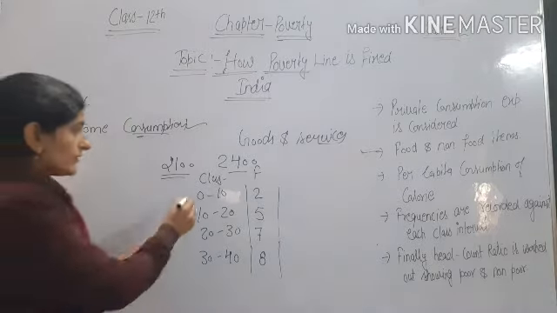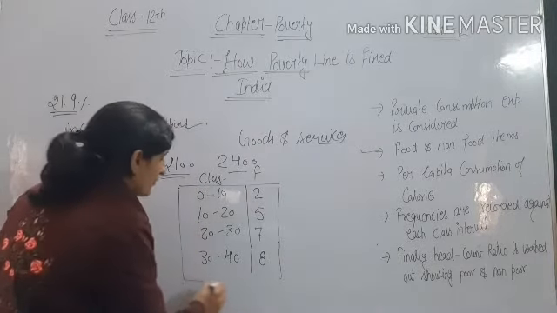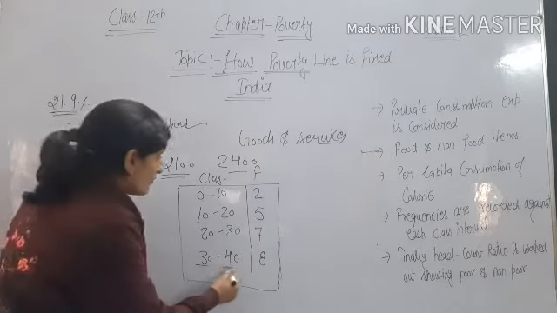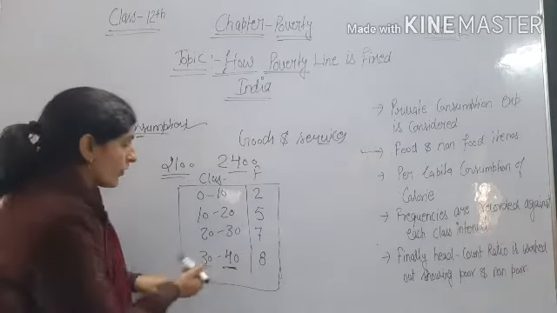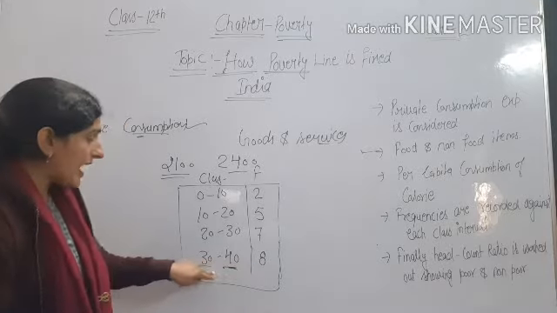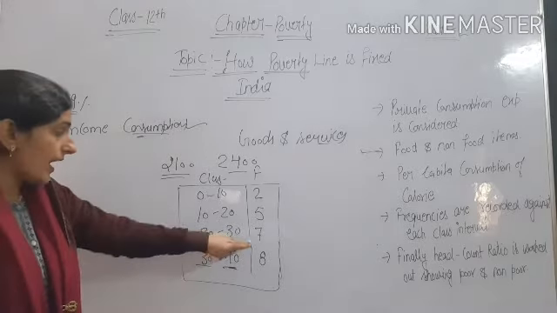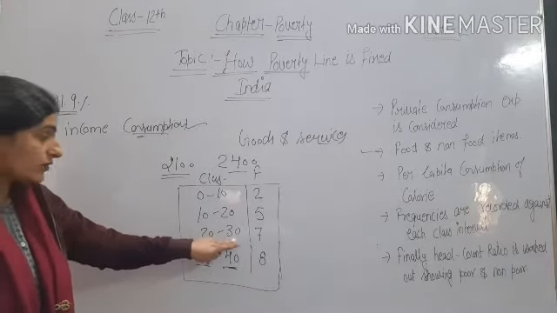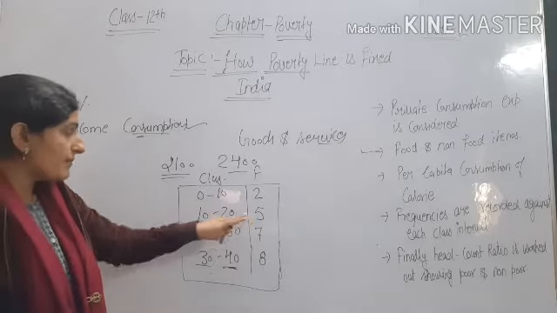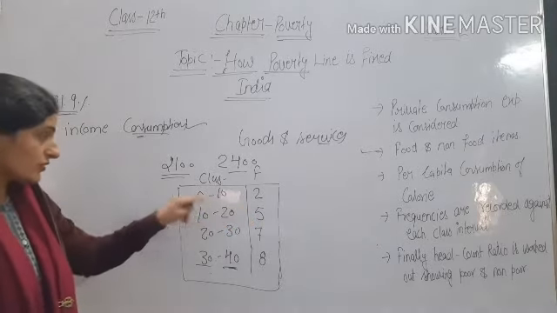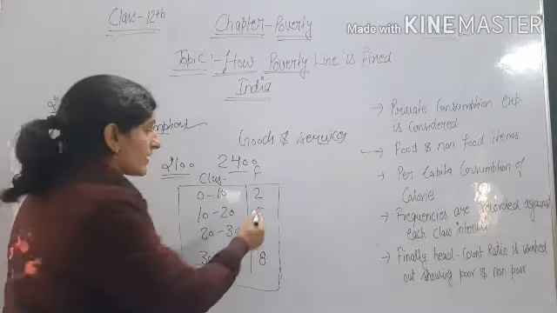So from this class interval and frequency we can see that in the 30 to 40 range, 8 people are consuming; 7 people are consuming in the 20 to 30 range, 5 people in the 10 to 20 range, and 2 people in 0 to 10. It means it is the given number of people.